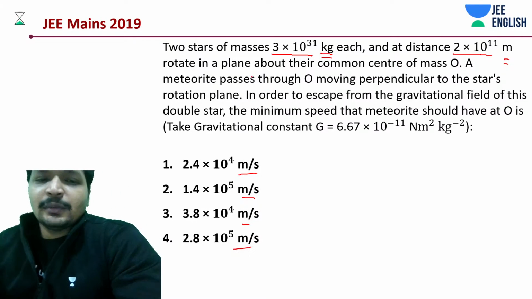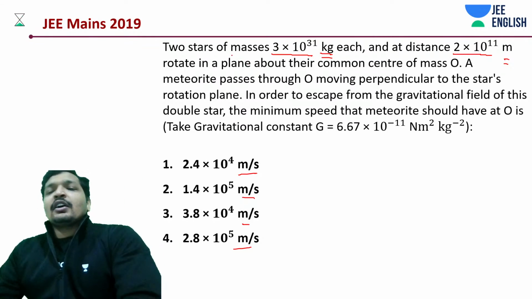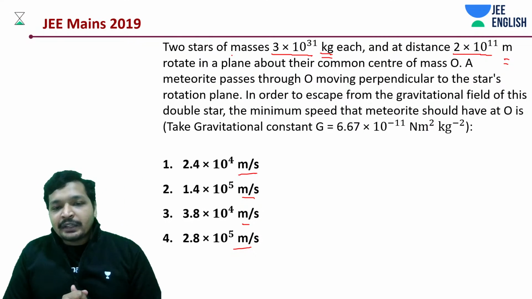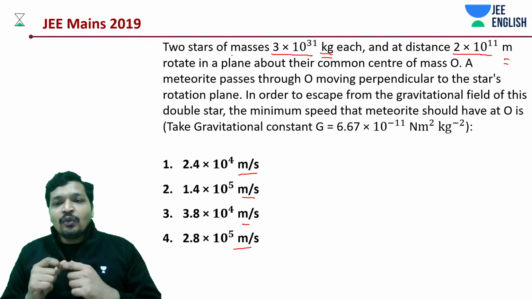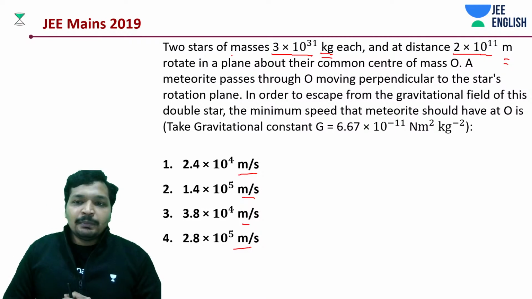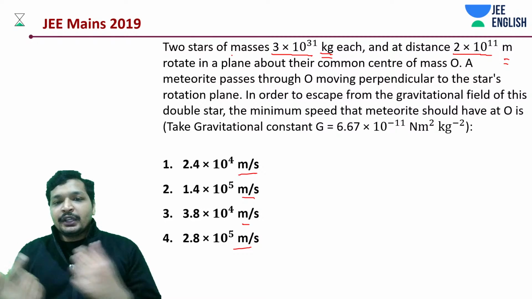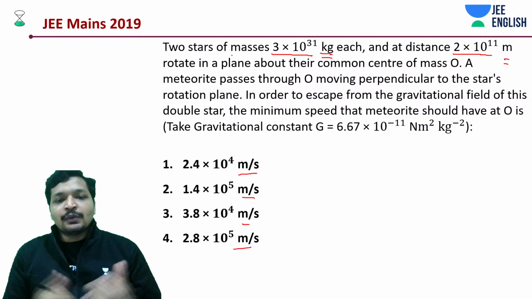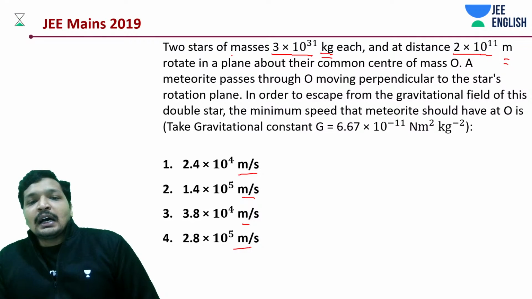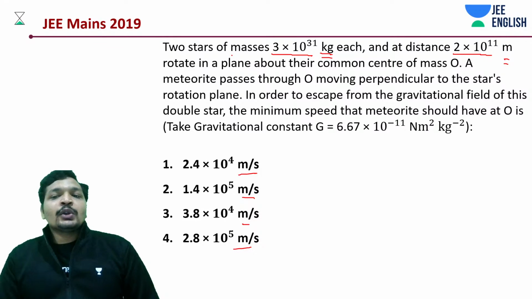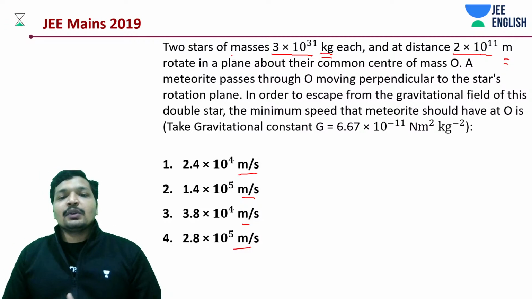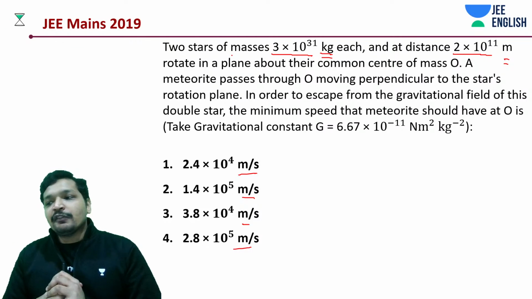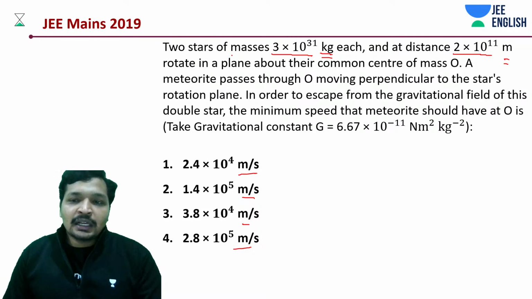That is quite possible. And they're rotating in a plane about a common center, and a meteoroid is passing through them, and it is moving to some point O, that is the center of both the plane of rotation or that circle of rotation, whatever you would like to call it. In order for it to escape from the gravitational field of this double star configuration, what should be the minimum speed of the meteoroid? A very practical problem, you can think about it this way.